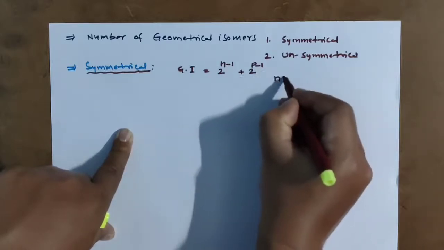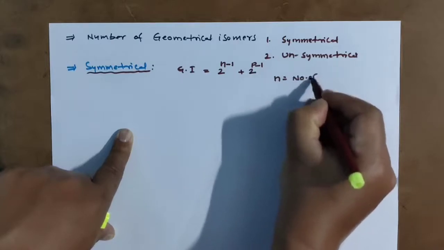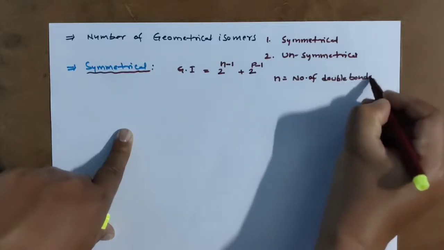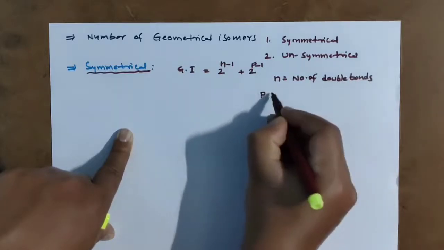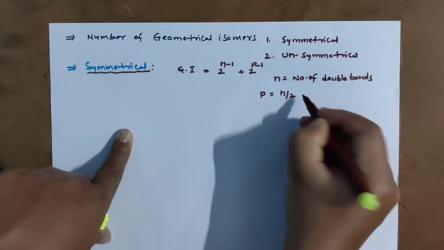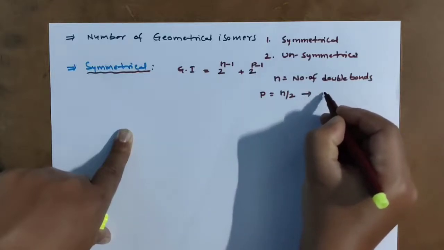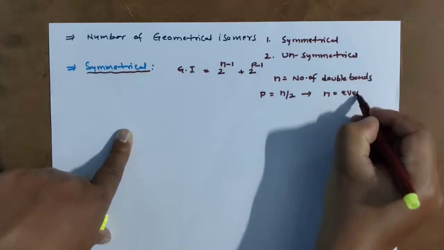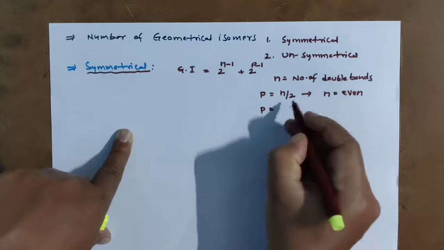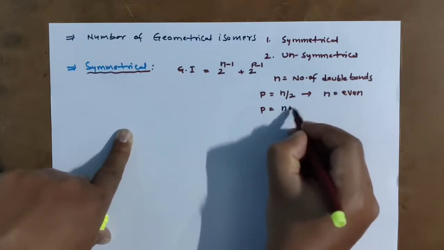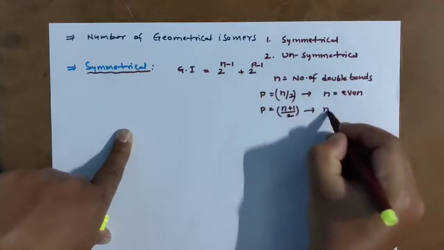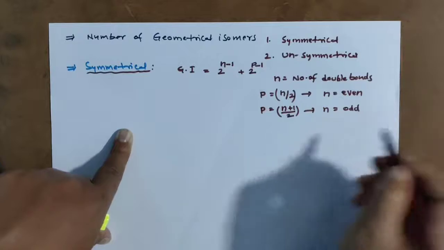What is n here? n means the number of double bonds. And p has two conditions: p equals n by 2 when n is an even number, meaning the number of double bonds is even; and p equals n plus 1 by 2 when n is an odd number.